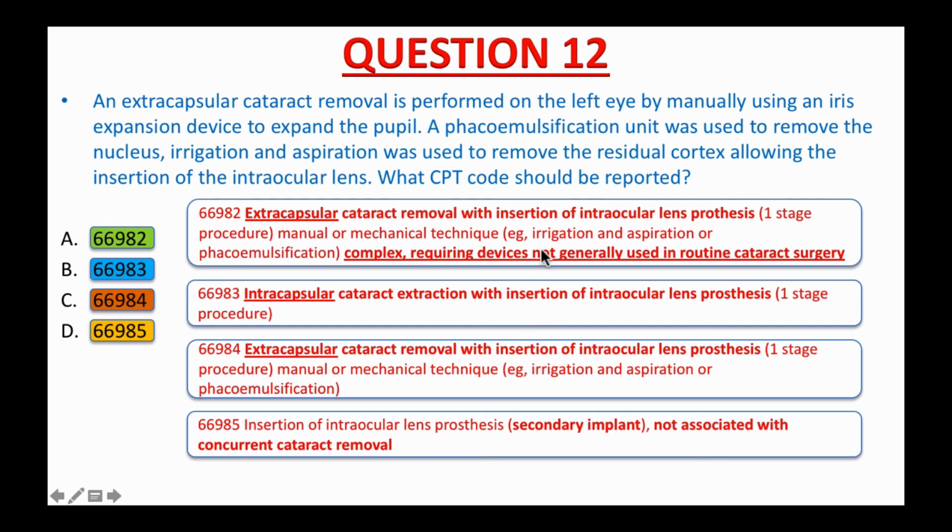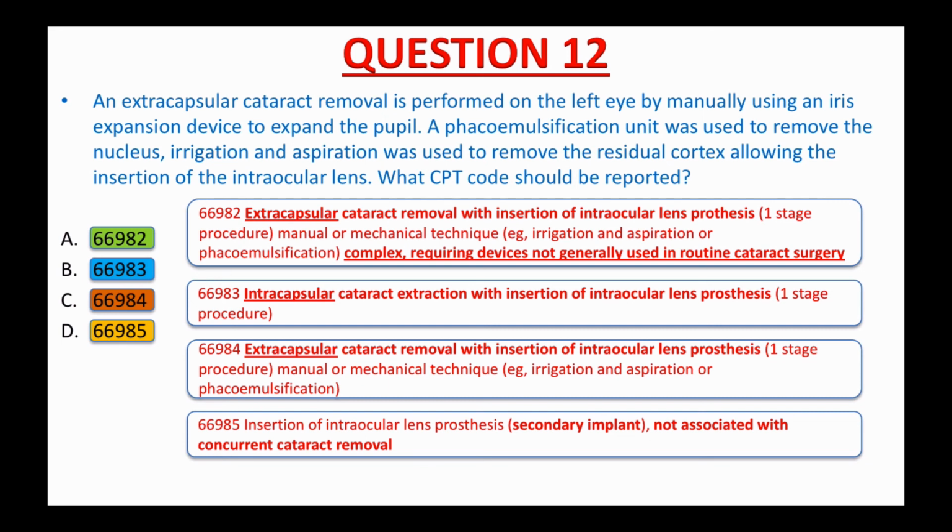If you read the code description carefully, you can tell 669A2 and 669A4 are the same procedure, except 669A2 is for a complex procedure requiring device not generally used in routine cataract surgery. 669A3 is for intracapsular cataract and not extracapsular cataract removal. 669A5 is for secondary implant and not associated with concurrent cataract removal. Now you know what your focus should be when you read the procedure report.